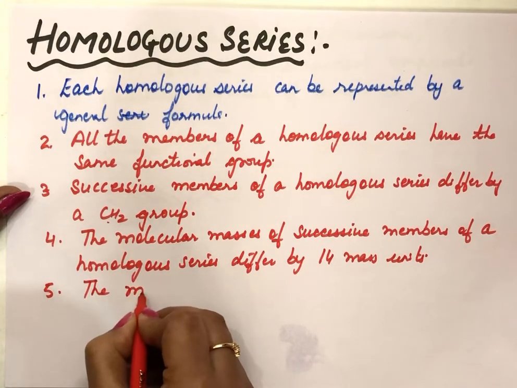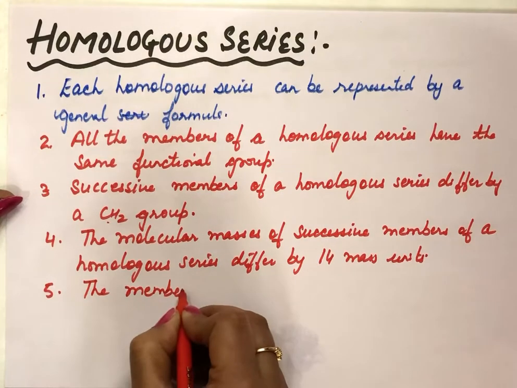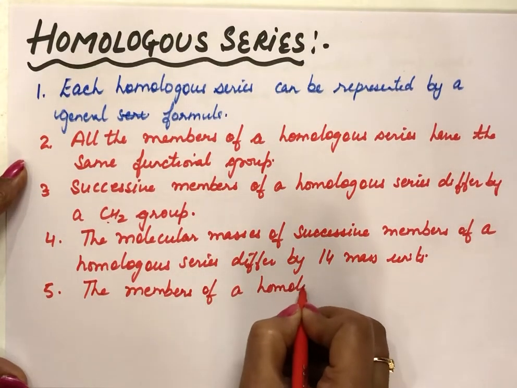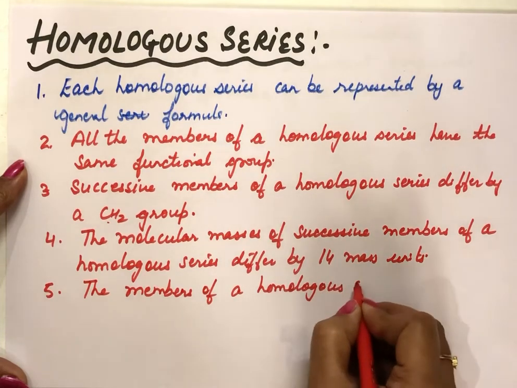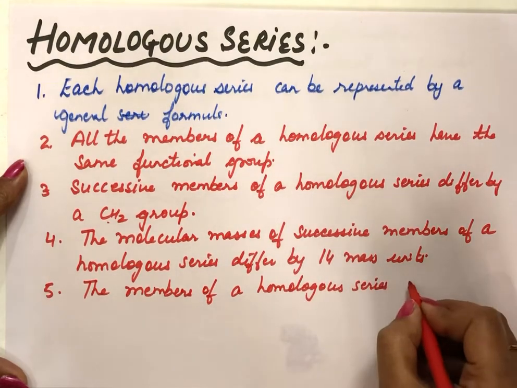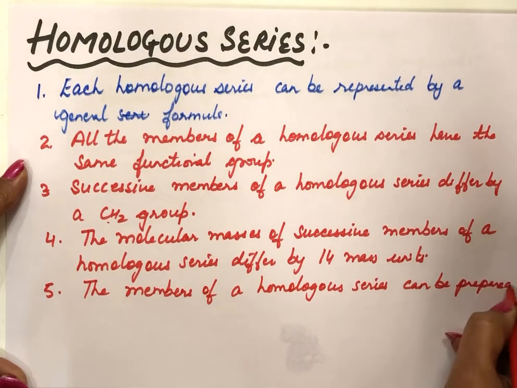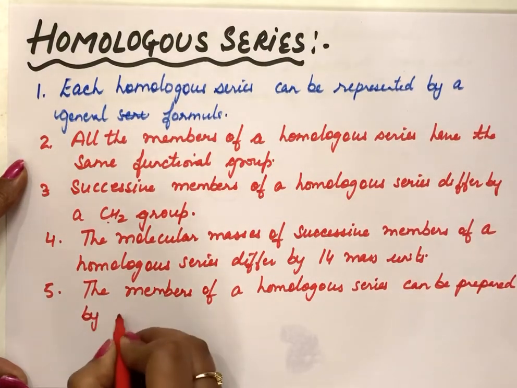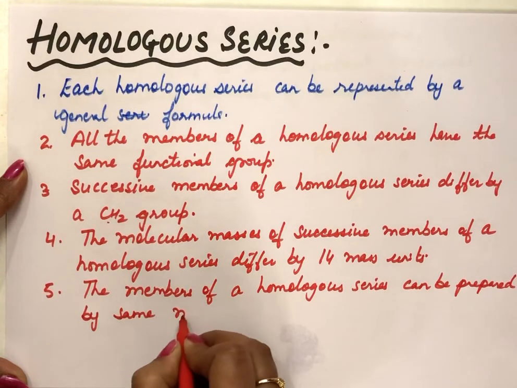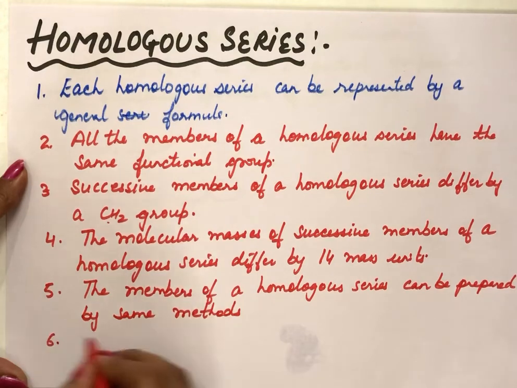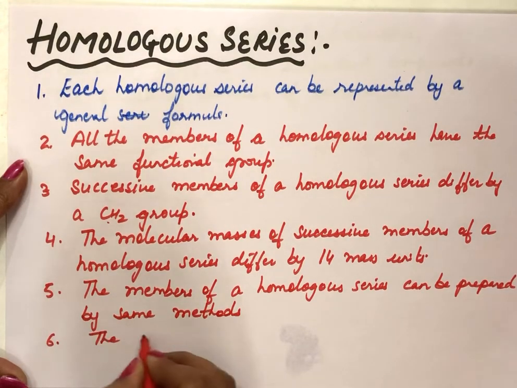The members of a homologous series can be prepared by the same methods, and these will have similar chemical properties.